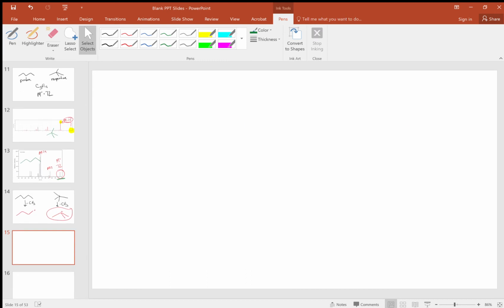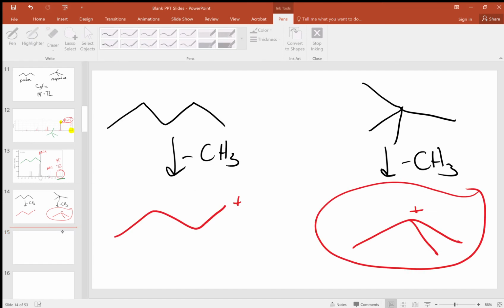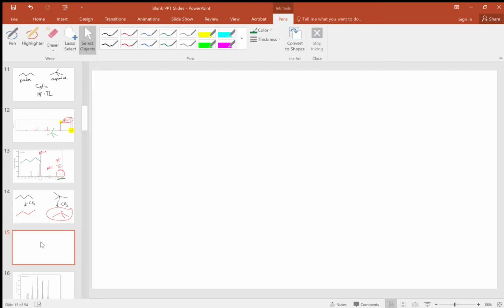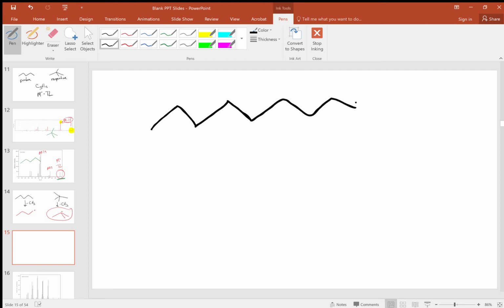Now, this can also be true for compounds that fragment easily. So we're now going to look at the spectrum for 1-octanol, C8H18O.